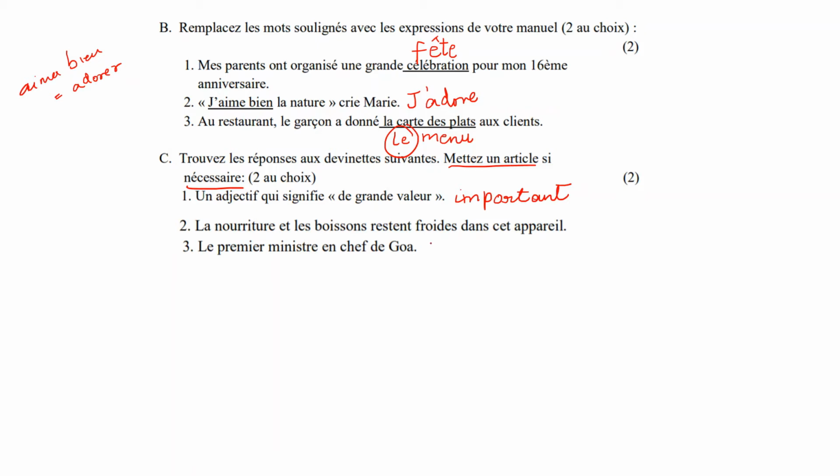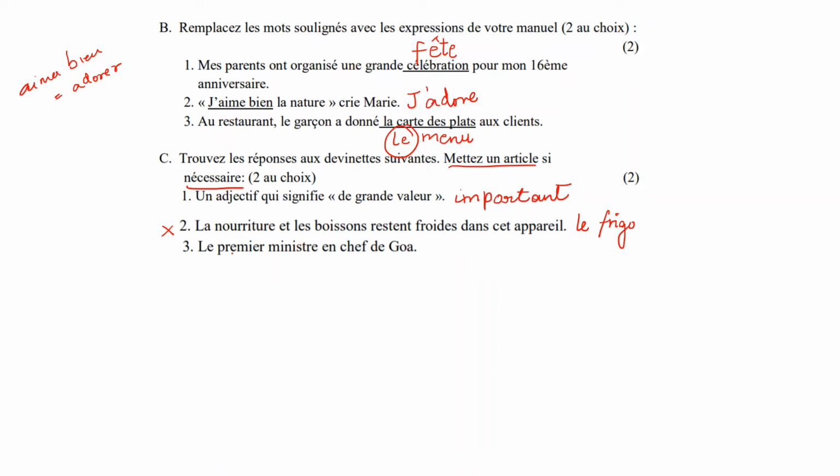Okay, la nourriture et les boissons restent froides dans cet appareil. Food and drinks stay cold in this appliance. Now I think this is a mistake on the part of the board because this has come from the 9th lesson, which you don't have. The answer is actually the frigo, which is the fridge. But it has come from the 9th lesson, which you don't have, so don't worry about this one.